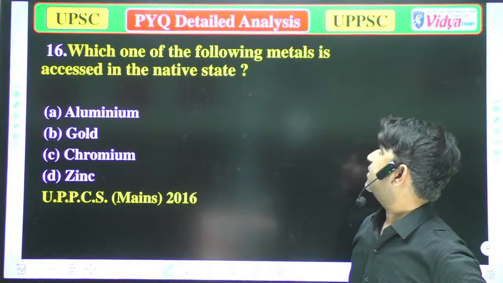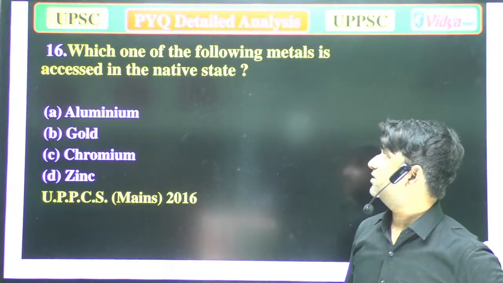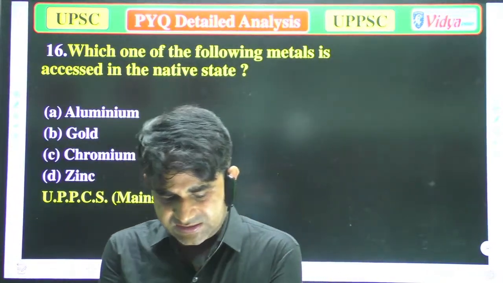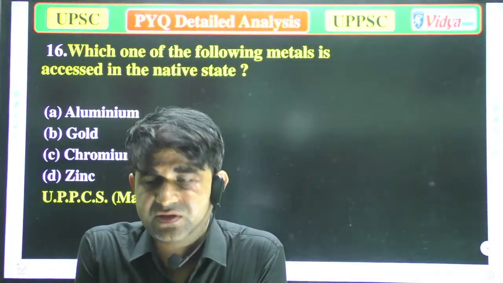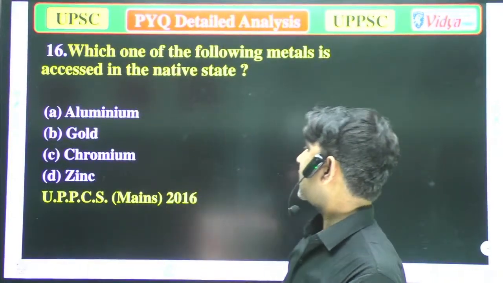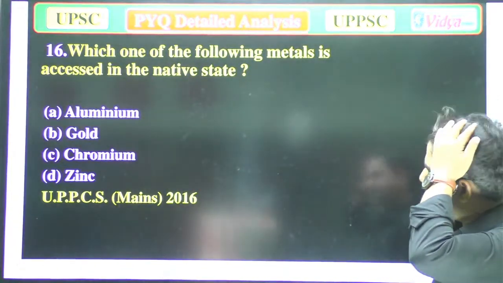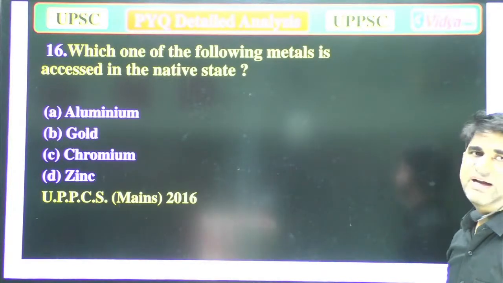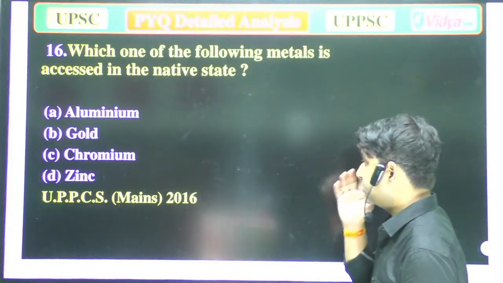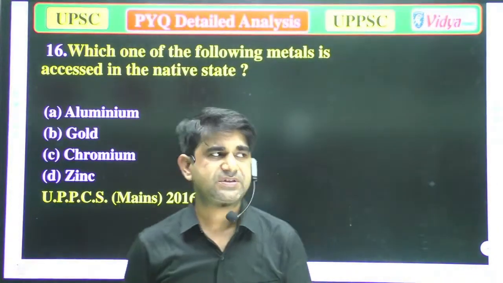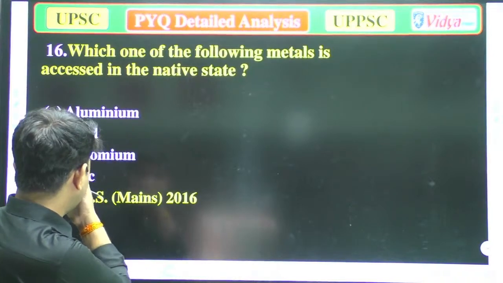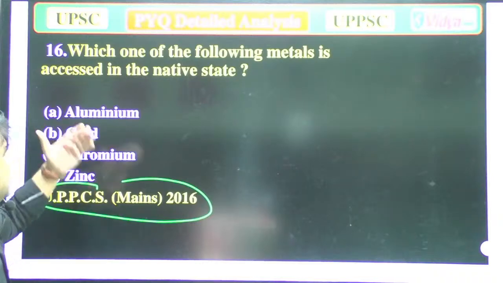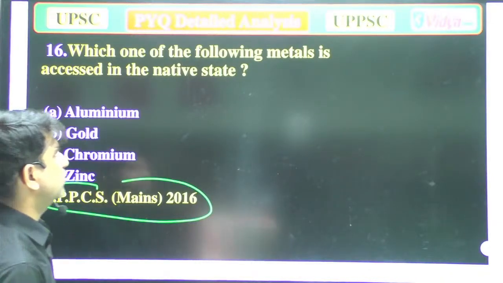Which one of the following metals is found in the native state? Means which of the following elements is found in the native state? A, aluminium; B, gold; C, chromium; and D, zinc. When we talk about these elements, there is a reactive series of elements. That question was asked in UPPCS mains. So when we talk about the reactive series of these elements.